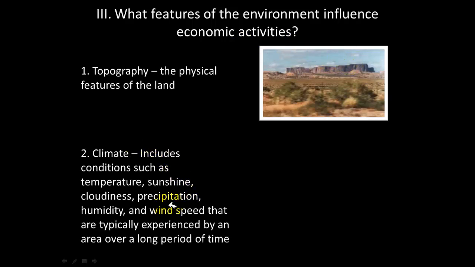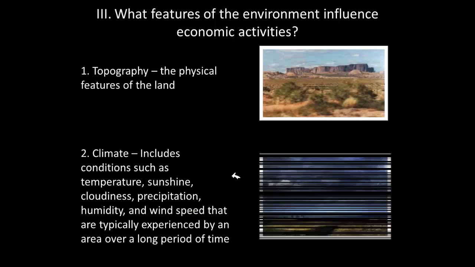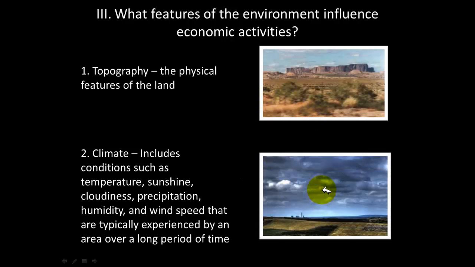And climate. Climate is, once again, a review. It includes the long-term weather patterns of an area. Climate includes everything such as temperature, sunshine, cloudiness, precipitation, humidity, wind speed, all those things that are experienced by an area over a long period of time. That is what makes up the climate. So when we start thinking about typography and climate.